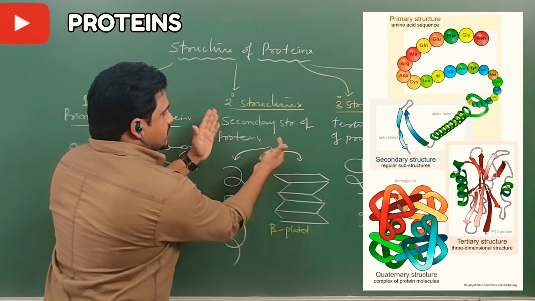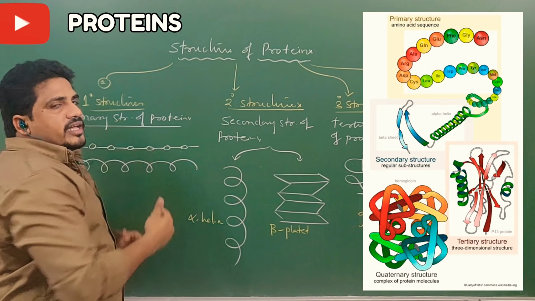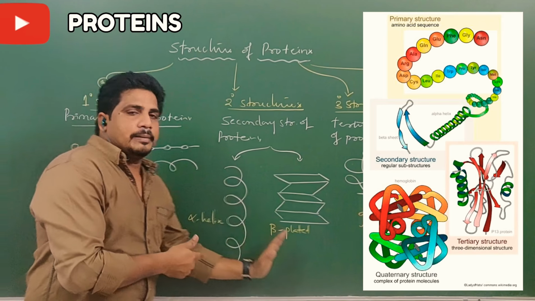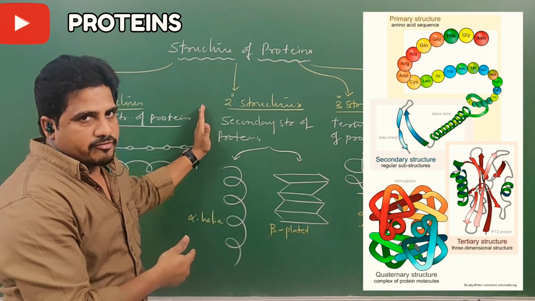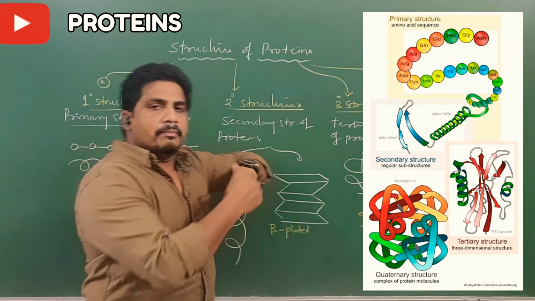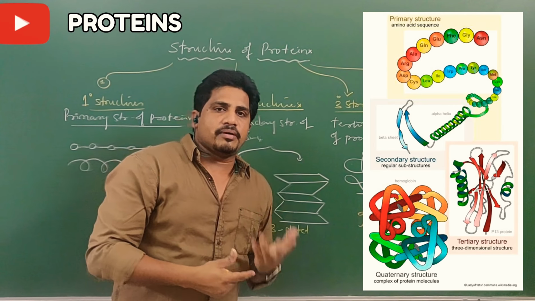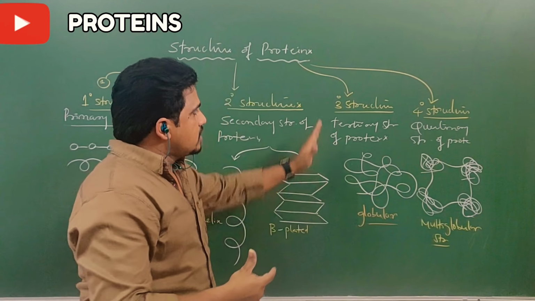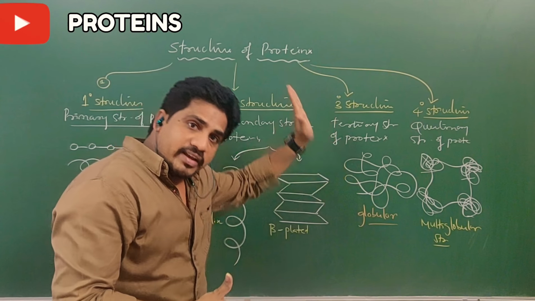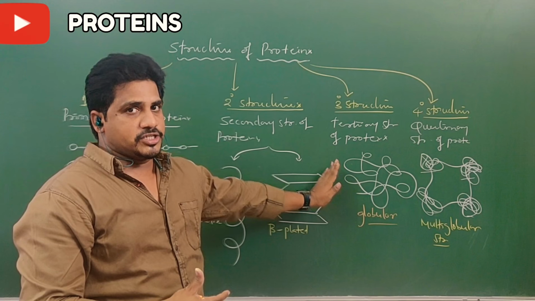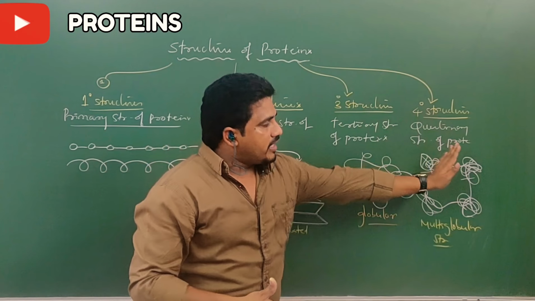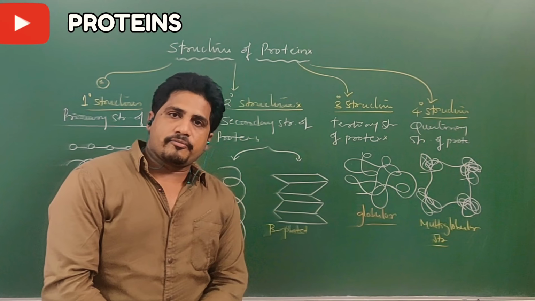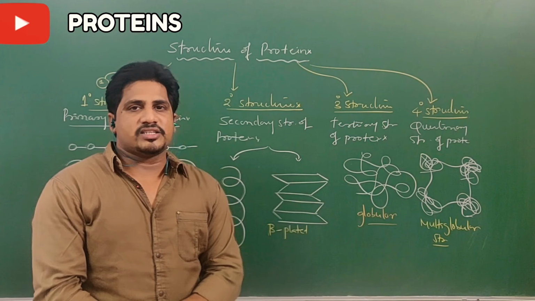And what do secondary structures mean? In the primary structures, they are not matured, so they continue. So they may give alpha helix or beta plated. They are called secondary structures of proteins. If not, they have many folds, n number of folds, and become a woolen ball like structure, just a cotton ball like structure. So this is a tertiary structure. Even here, if the protein has not matured, then it will continue as multiglobular. That is also a structure of protein, called quaternary structures.